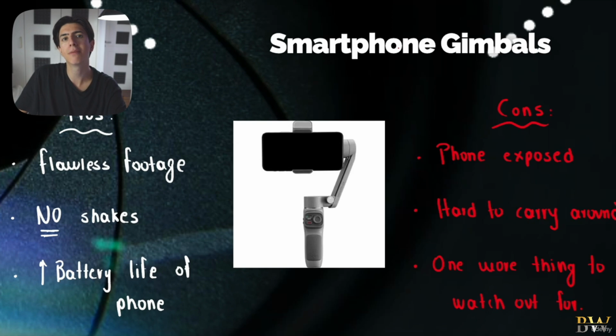Now, let's talk about gimbals and tripods, one of my favorite topics of discussion. Let's talk about the pros and cons, and then I'm going to tell you what I suggest for you. So we got the pros of gimbals. First of all, what is a gimbal? It's this device right here. It's an electronic device that optically, mechanically stabilizes your phone to get 100% flawless footage.